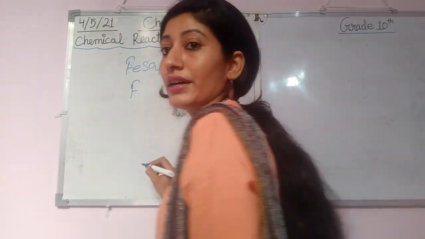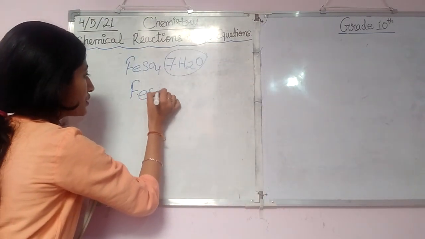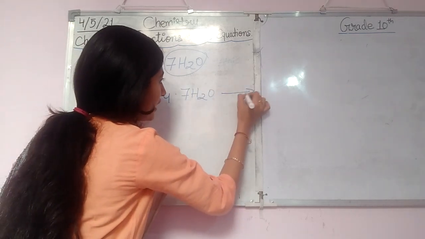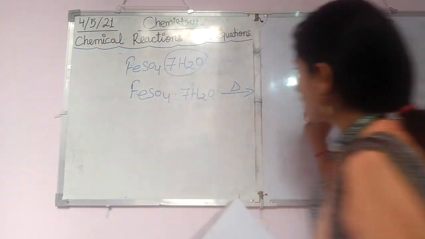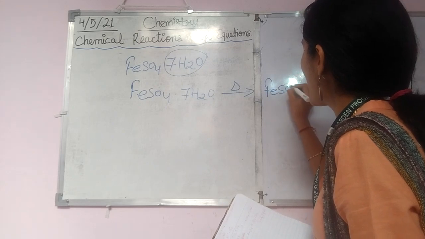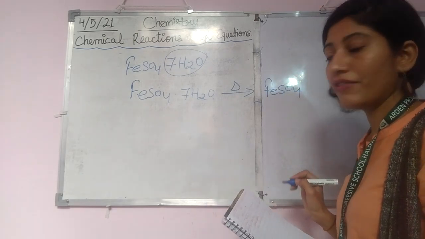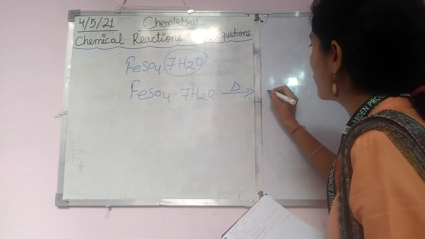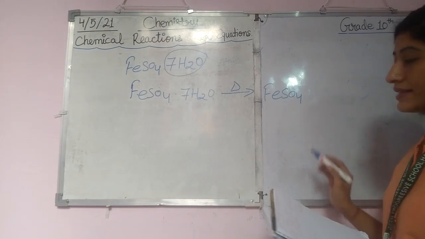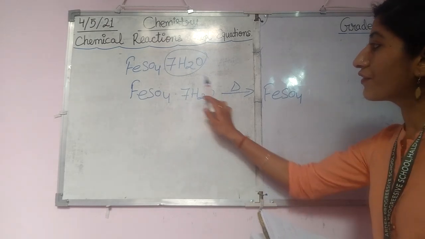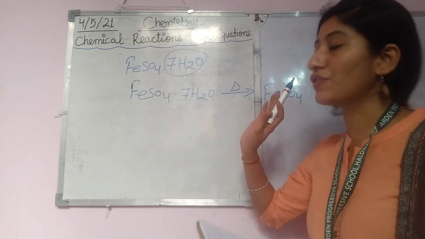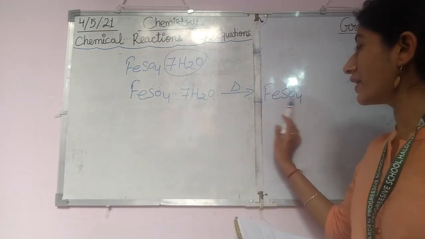So we have taken here FeSO4 dot 7H2O, then we have given heat. So what product will come? The product will come in the form of FeSO4. I hope it is visible. Yes. Whenever we heat, the water of crystallization escapes from there. So now only FeSO4 is left.